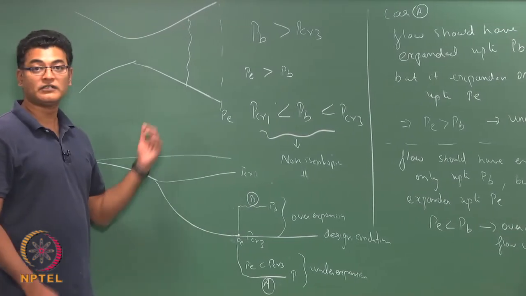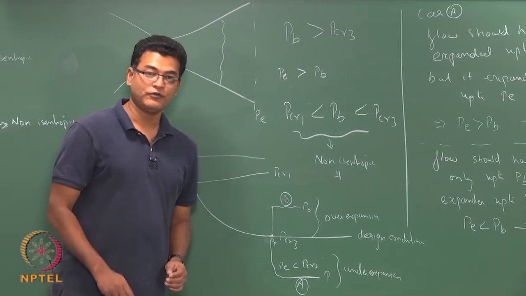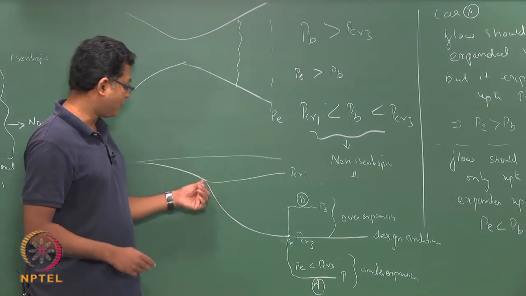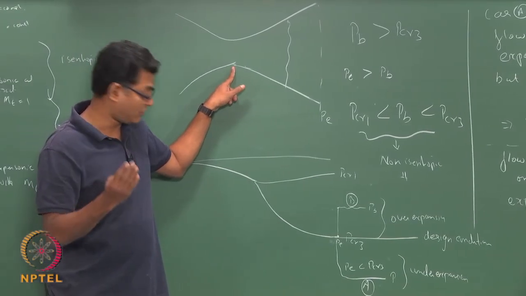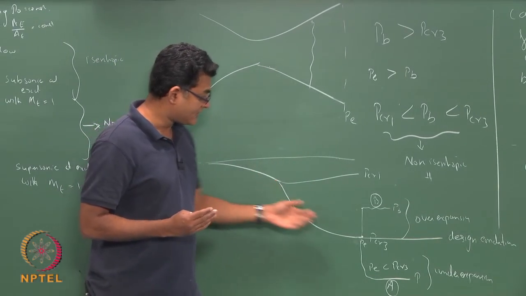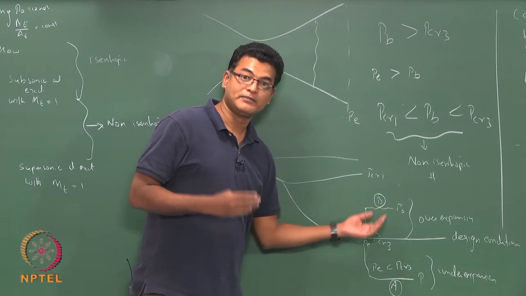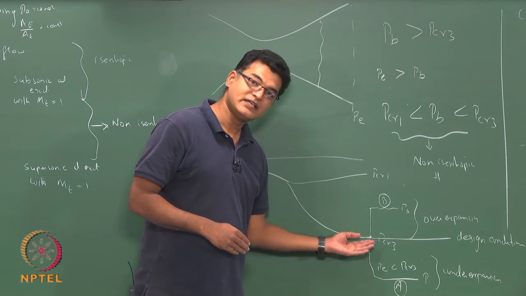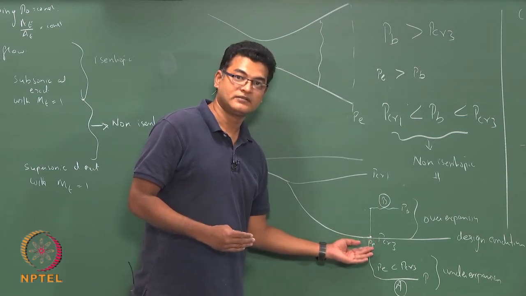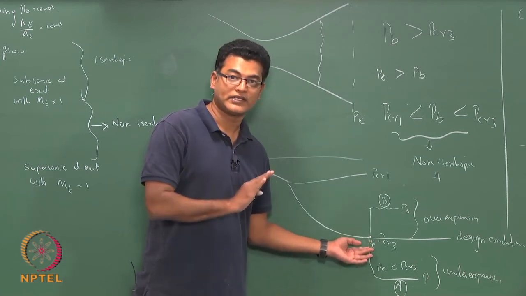The purpose of CD nozzle is to have supersonic flow. So, if you want supersonic flow, the throat Mach number should be 1, the flow should be choked. Once you have reached that, it depends on the back pressure, what is the Mach number at the exit. If the back pressure is anything other than your P exit, it is either under expansion or over expansion.